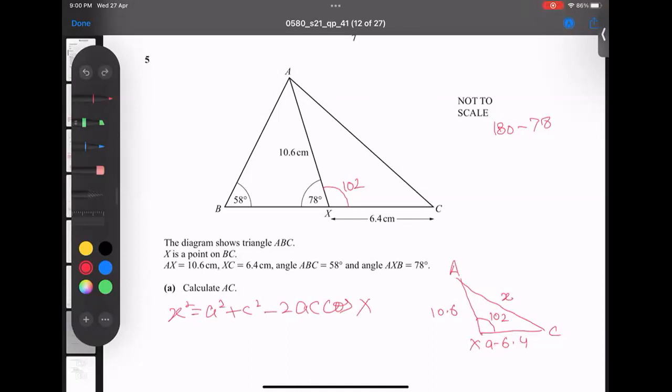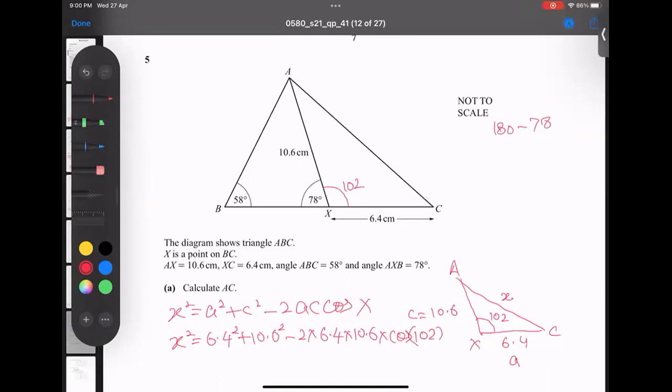I think I should write it down better to make it different. I just plug in the values: a is 6.4 square, c is 10.6 square, minus 2 into 6.4 into 10.6 into cos of 102.